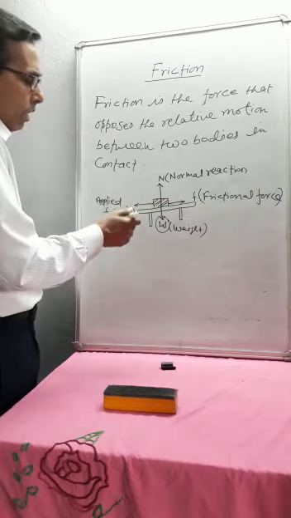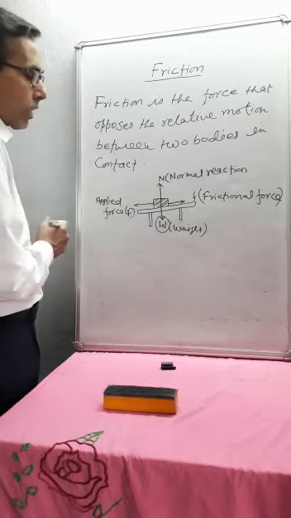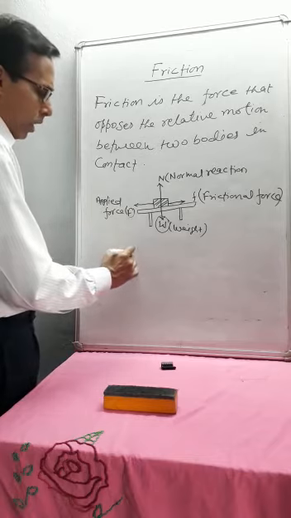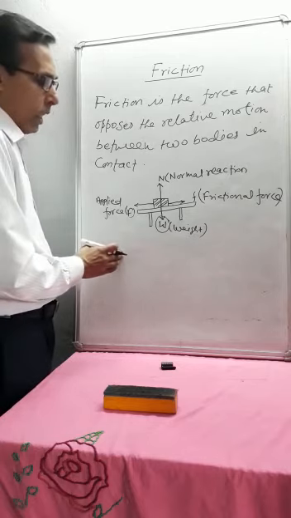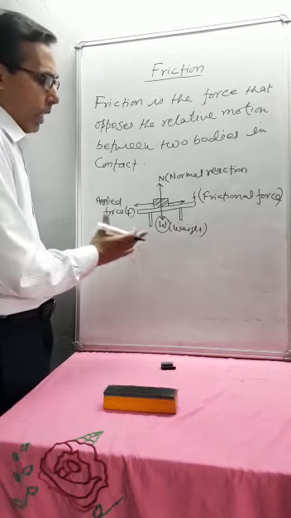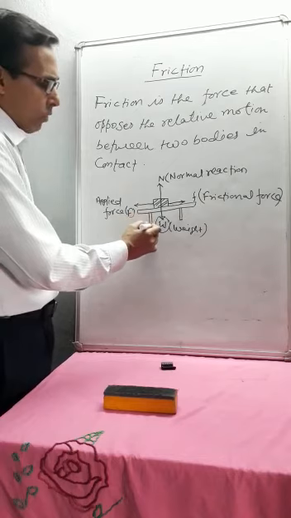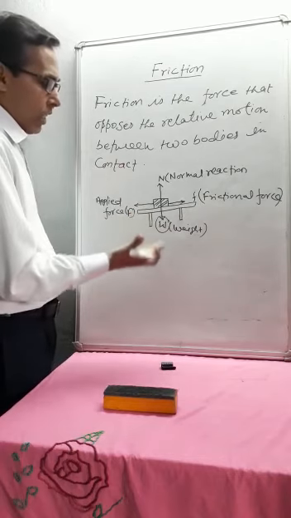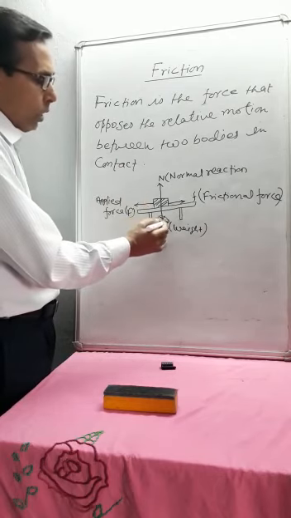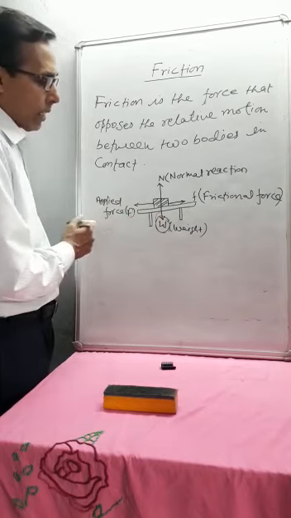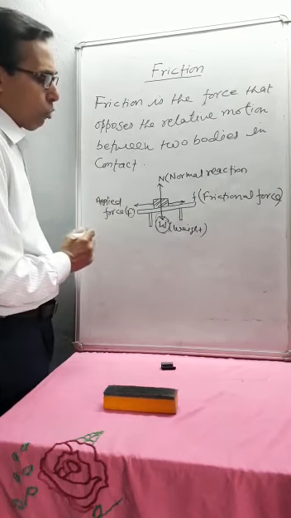And second, the force of friction depends upon the nature of the two surfaces in contact. As for example, if you take a glass cuboid, its surface is smooth, so the least force of friction is exerted. But in the case of a brick, it has a rough surface, so due to the roughness of the surfaces, the force of friction will be larger. So the force of friction depends on two factors. First is the weight or mass of an object, and second, it depends on the nature of the surfaces of the two bodies in contact.